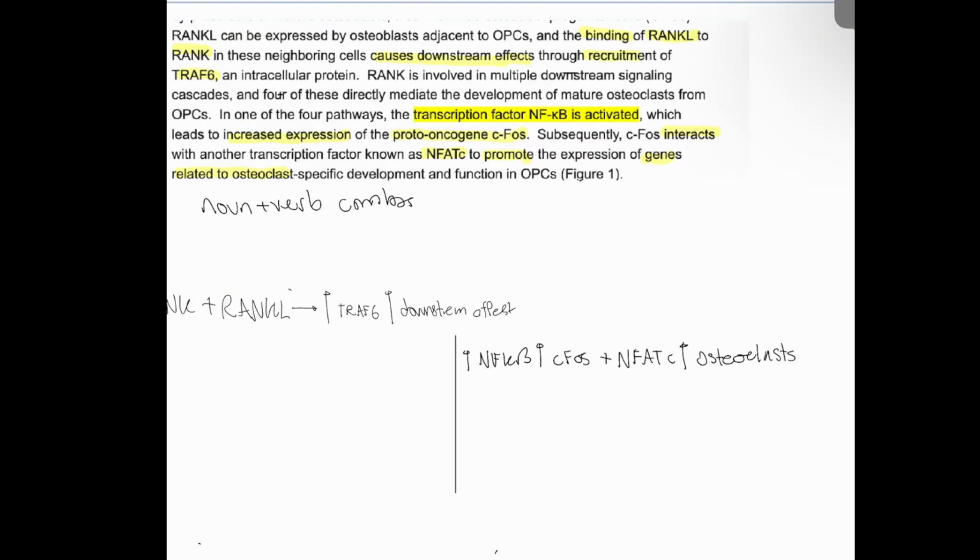Okay, beautiful. Now, that didn't take that long at all, and here's how useful it is. You get a question: how does an increase of RANK L affect CFOS? The answer is right in front of you. You just have to skip past this. If you increase RANK L, up arrow, up arrow, up arrow, up arrow, it increases CFOS. Boom. How does a decrease in RANK L affect CFOS? Well, positive correlation, positive correlation, positive correlation. Therefore, if there's a decrease in RANK L, there's a decrease in CFOS.